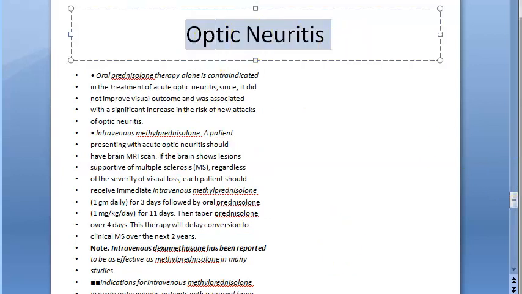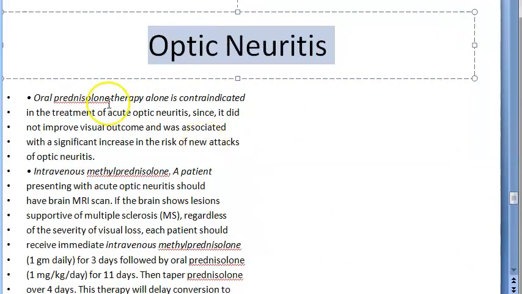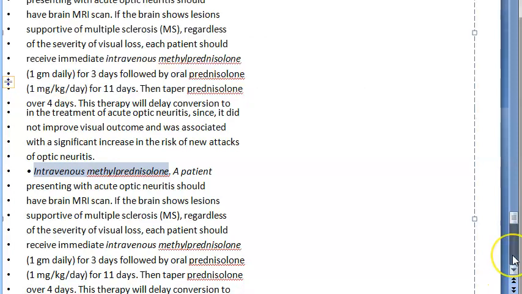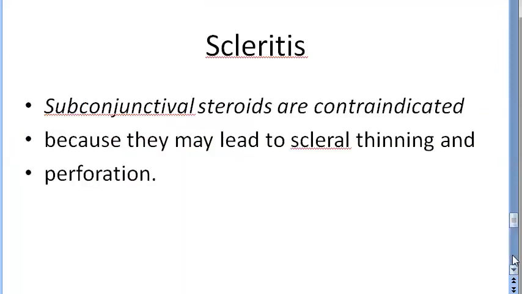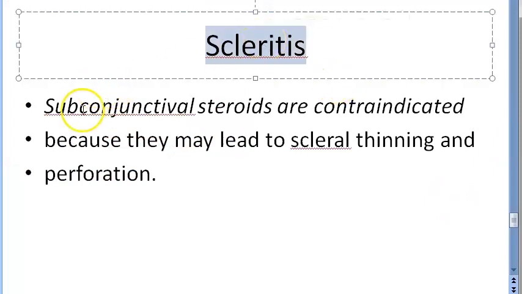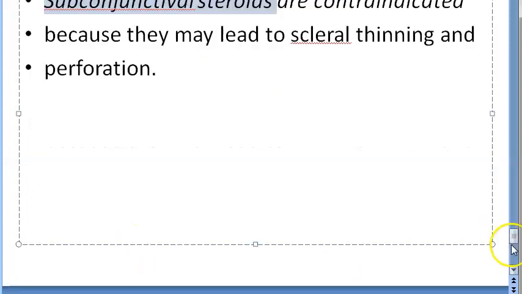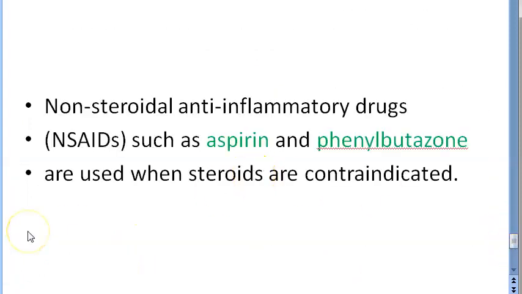In optic neuritis, some things are written like oral prednisolone therapy alone is contraindicated. With that, you will have to give some IV methylprednisolone, etc. There's a lot more data in the textbook which you will have to look at. Then coming to scleritis, they are saying some conjunctival steroids are contraindicated. Okay. So that's all as contraindications and what the remedy is.